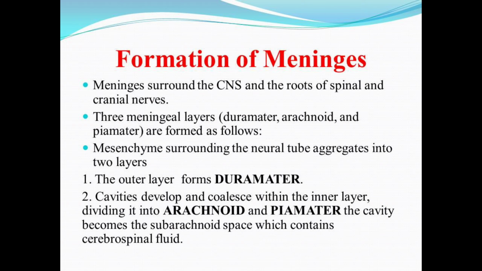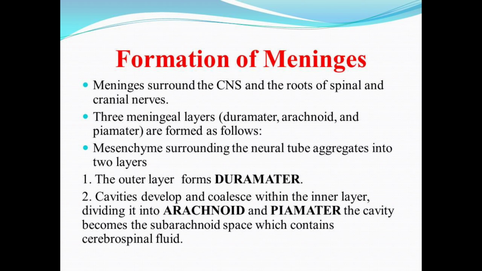Now moving forward, we will discuss the formation of the meninges. Meninges are just the coverings of the brain, the spinal cord and the roots of the spinal and cranial nerves. Basically there are three meningeal layers, that is the dura mater, arachnoid and pia mater, and their formation is as follows. The mesenchymal cells that surround the neural tube aggregate and form two layers. The outer one will develop into the dura mater and the inner one will develop into the arachnoid and the pia mater.